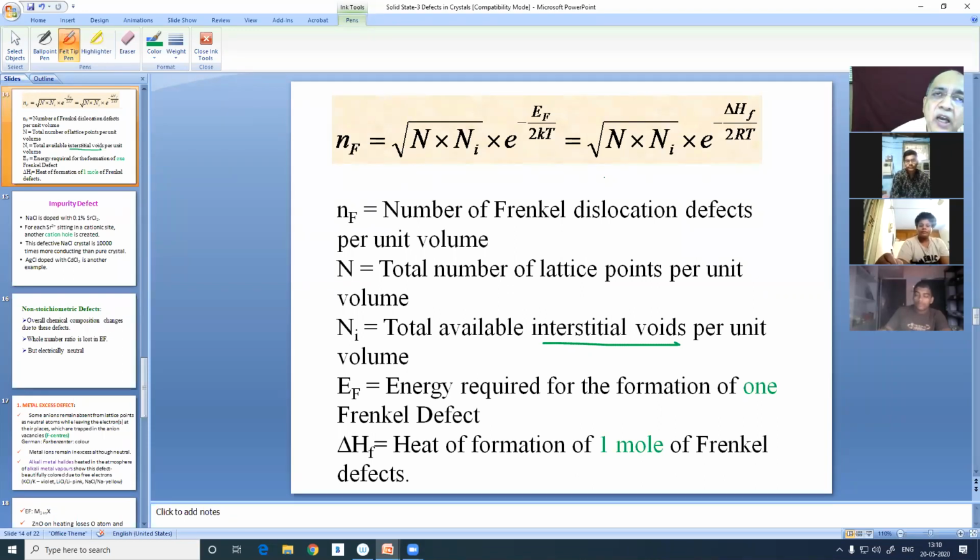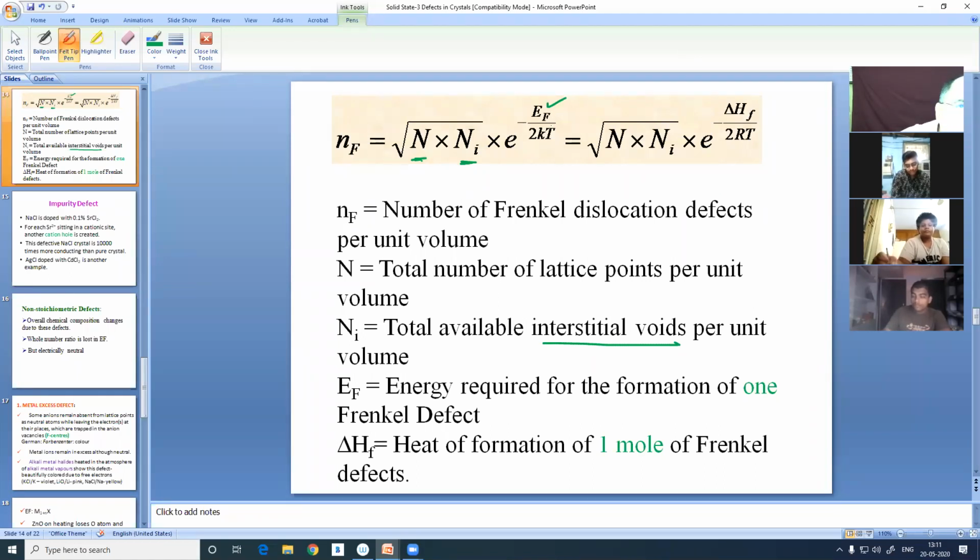So how many such voids, such holes are available even in the ionic crystal? That is Ni. If that is given, and N is calculated from the density as we did before, then this is the equation. And if Ni is not given, you presume that N is equal to Ni. So this is N square root. That means the same equation as we found for Schottky.